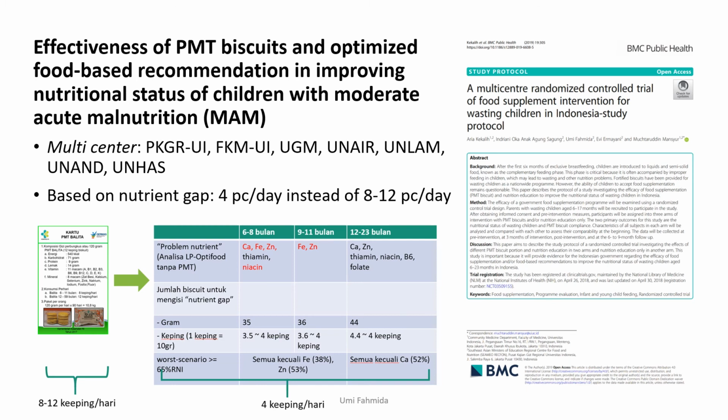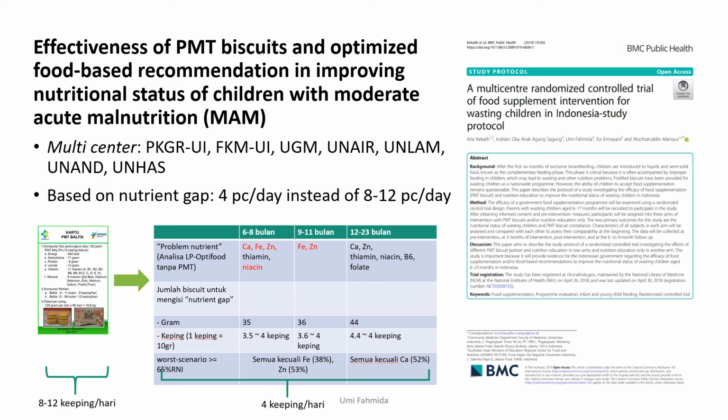And we have done this for assessing how the current program using fortified biscuit, previously recommending 8 to 12 pieces per day, could move to a more reduced prescription of only 4 pieces per day, because we first optimize the diet of these under 5 children, and based on the optimized diet, we identify the gap which corresponds to only 4 pieces of biscuit per day.